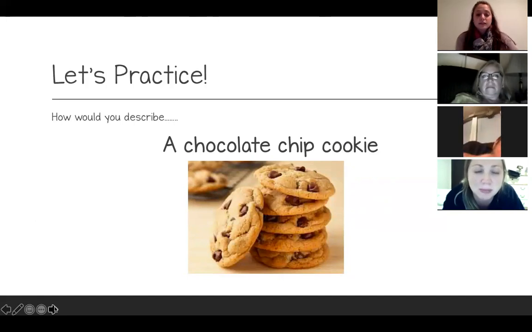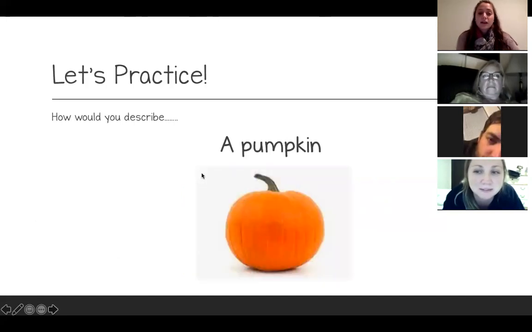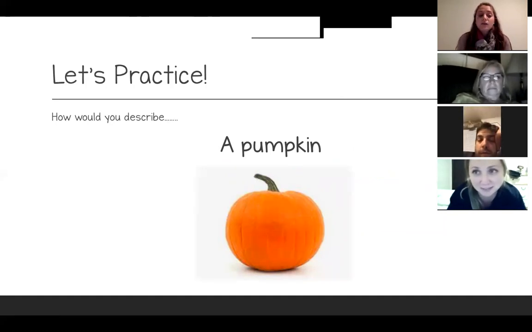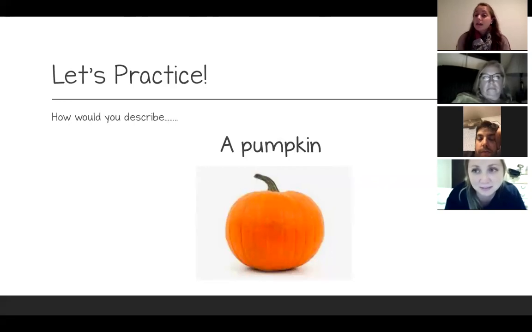So this one is a bit festive. Now I want you to think, how would you describe a pumpkin? It can be about how it feels, how it looks. Okay, so think of how you might describe a pumpkin. You may type it in our chat, or again, you can just shout it out if you'd like to.